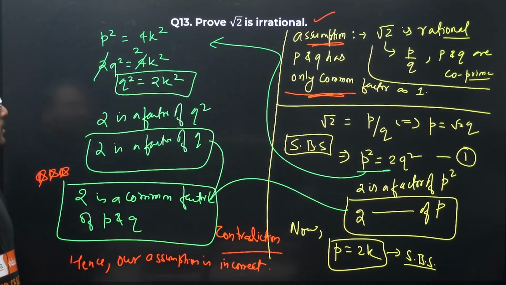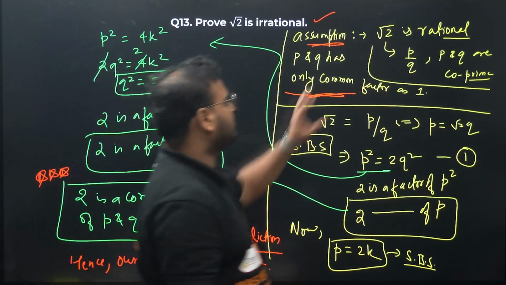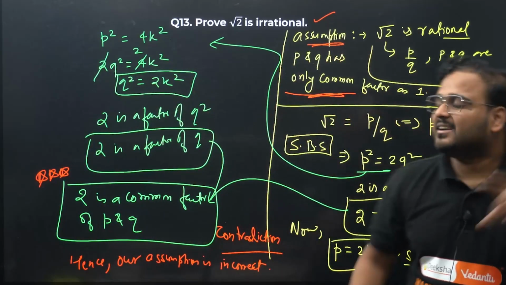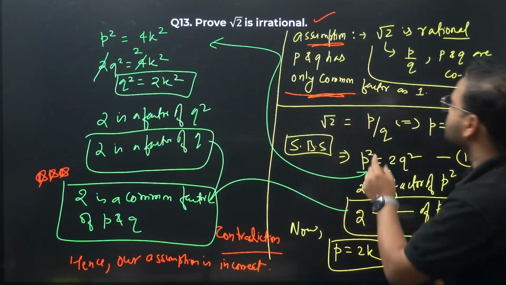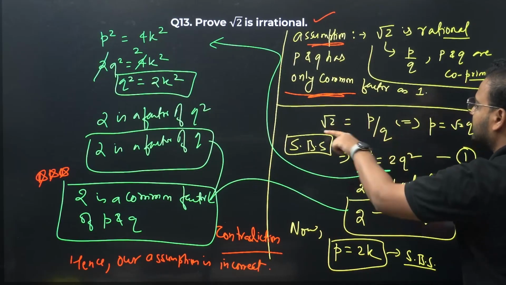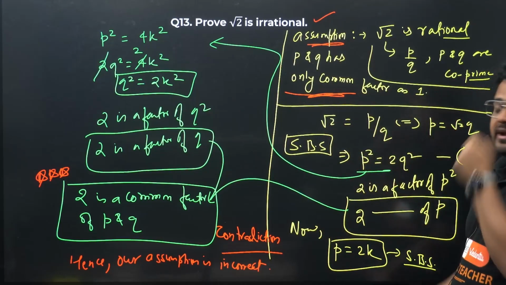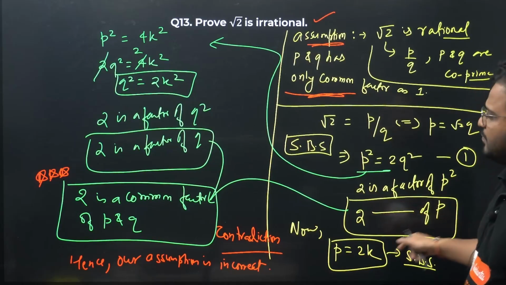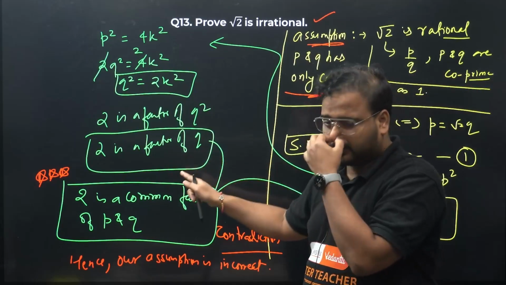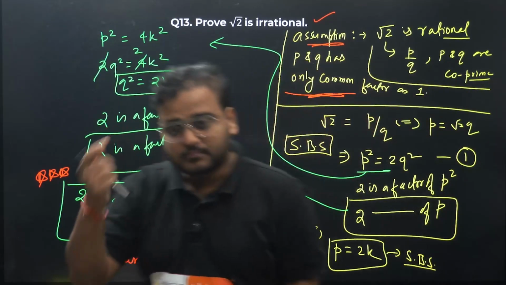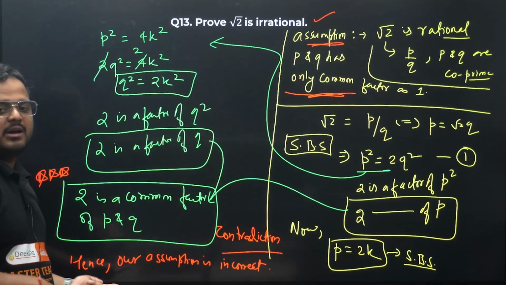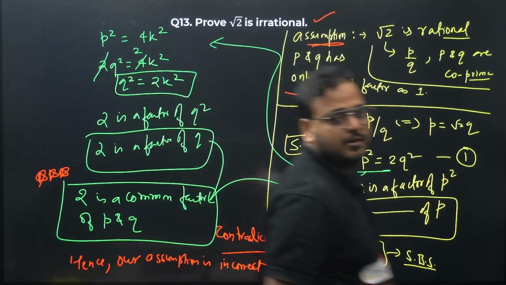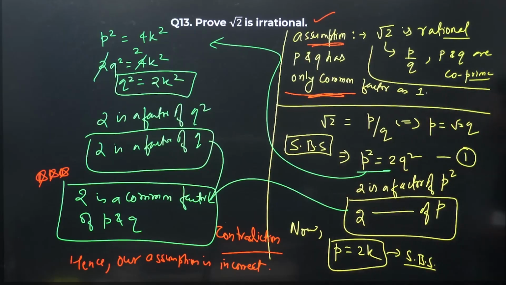Have a look. So we have 3-4 key points over here. First is assumption. Understanding that it is co-prime means only one common factor, which is 1. Next is writing the expression as p square equals 2q square. It means 2 is a factor of p. Next step is again the same way, 2 is a factor of q. Combine these two, you get 2 is a common factor, which means contradiction. Hence our assumption is incorrect. The question is proven. Please check. Answer is complete.